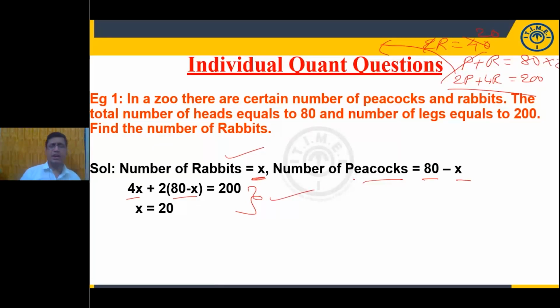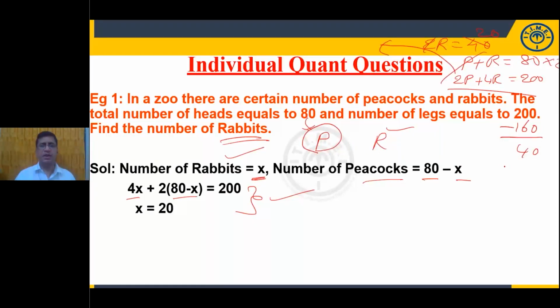Now, without using any variable, how can we answer this example? Very simple. There are two types of species here, rabbit and peacock, and we need to find the rabbits. Assume all are peacocks. When all the animals are peacocks, how many legs do we get? A peacock has 2 legs, so 2 into 80 is 160. Subtract 160 from 200 and you get 40.